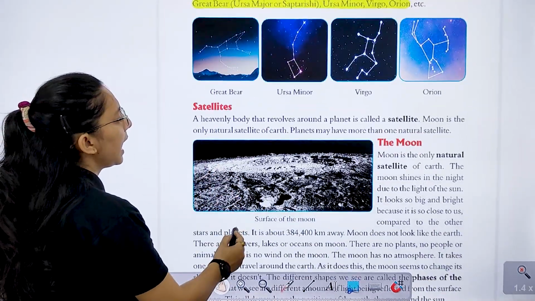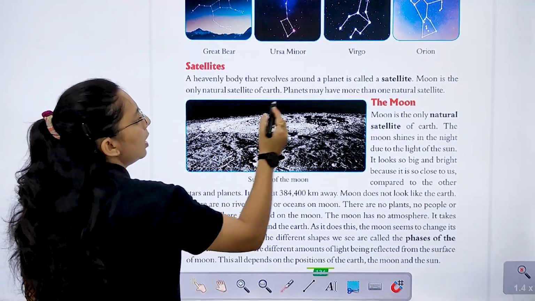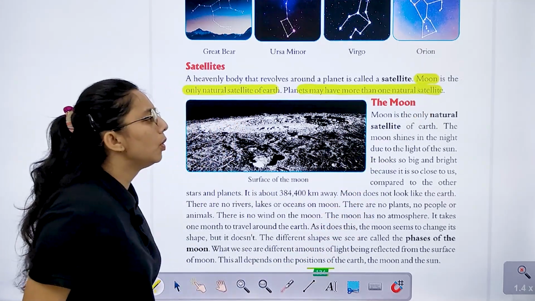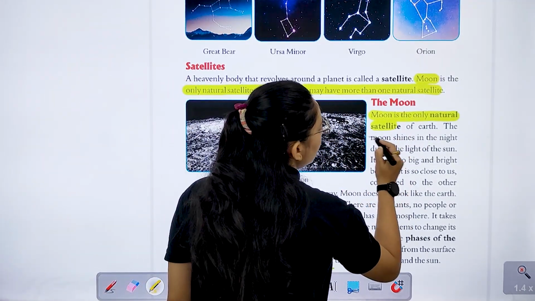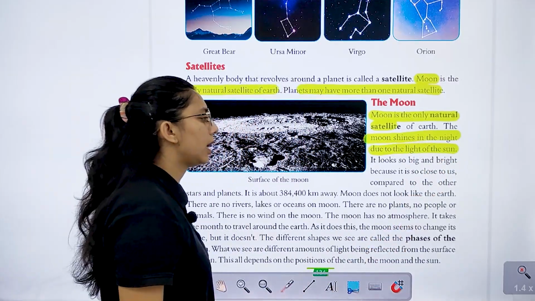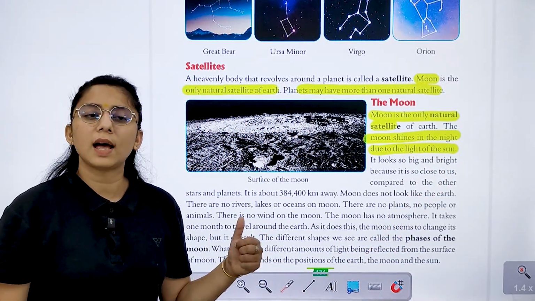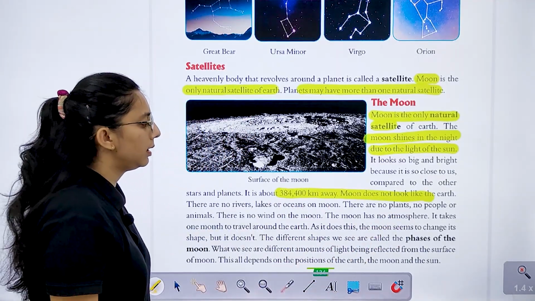Then we have a satellite. A heavenly body that revolves around a planet is called a satellite, and the moon is the only natural satellite of the earth. Other planets have more than one natural satellite. Then we have the moon. The moon is a natural satellite. The moon shines in the night sky due to the light of the sun. It looks so big and bright because it is close compared to others. It is about 3,84,400 km away.